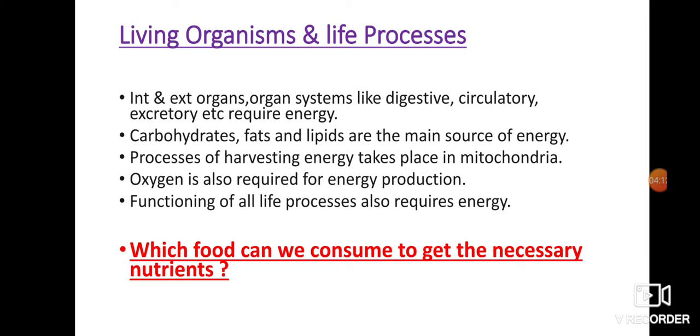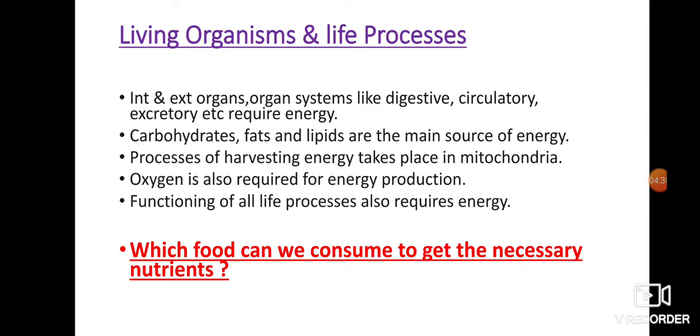Now we go to the first part of the chapter, living organism and life process. Now our body has got many internal and external organs. Internal organs like the heart, the lungs, the stomach and many more. And the external organs, we could say the nose, the eyes and so on.